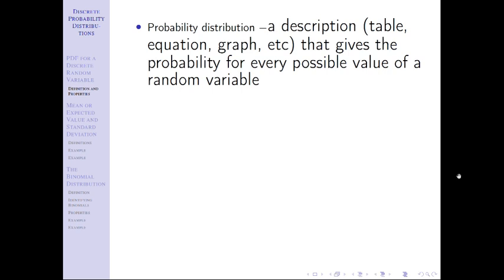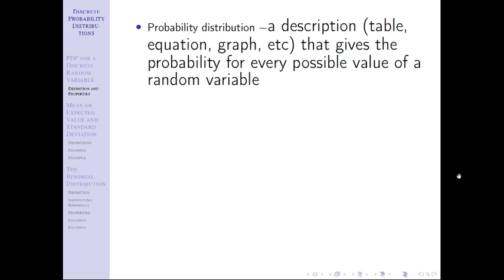So probability distribution, just from the English sense of the word, right? How are the probabilities distributed? What do they look like? Okay, what values could they take? And so we say every possible value of the random variable. Think back to the idea of sample space, which lists out all of my possible outcomes. Now, when we think about random variable, we talked about in the last slide, it maps those outcomes to numbers for every possibility that I have in the sample space.